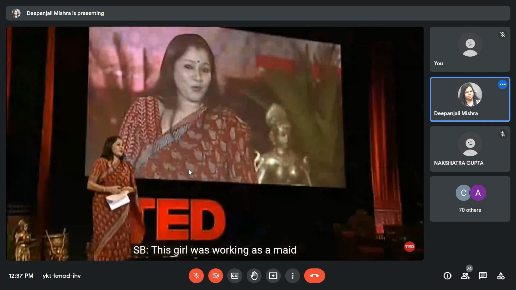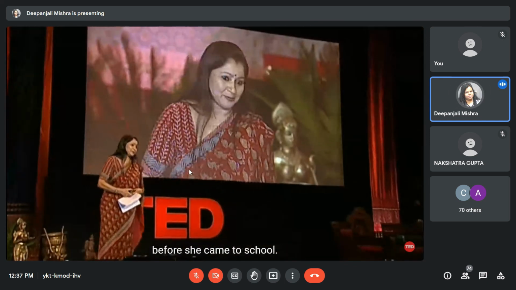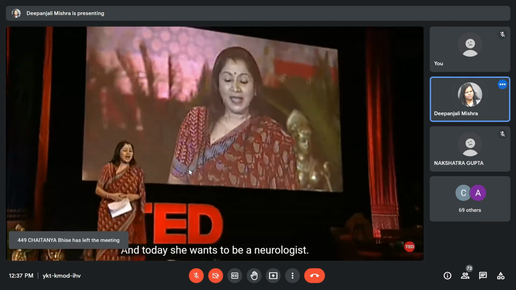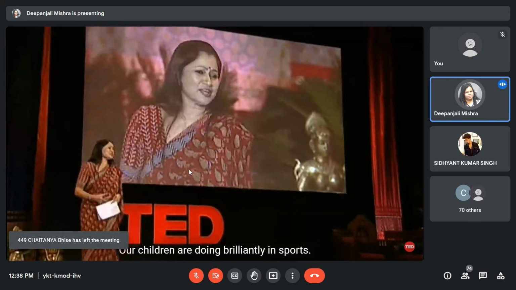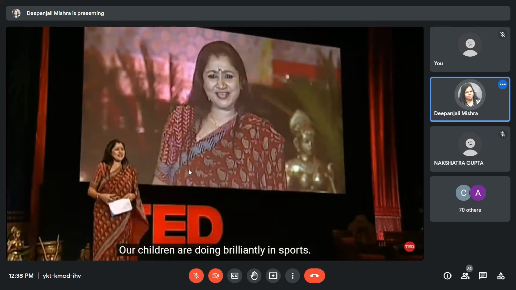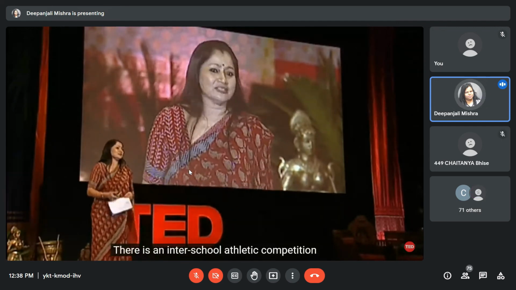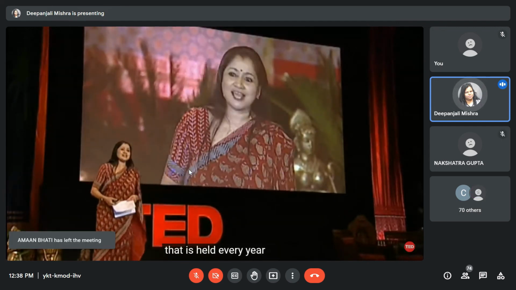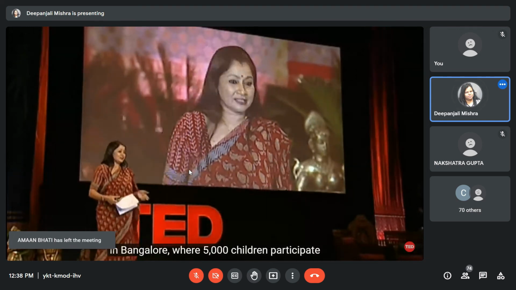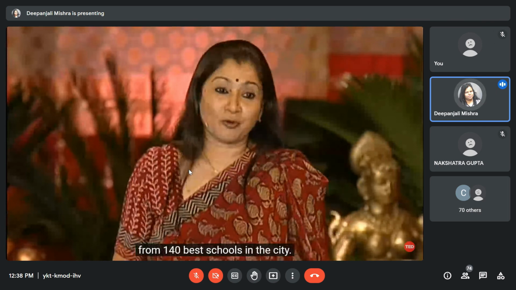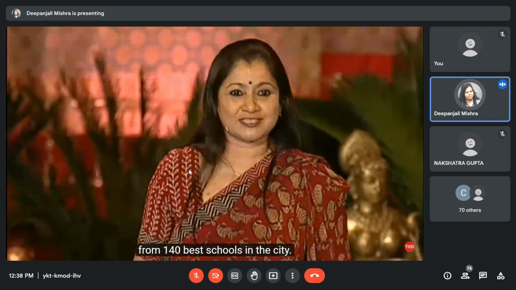This girl was working as a maid before she came to school. And today she wants to be a neurologist. Our children are doing brilliantly in sports. They are really excelling. There's an inter-school athletic competition that is held every year in Bangalore, where 5,000 children participate from 140 best schools in the city.